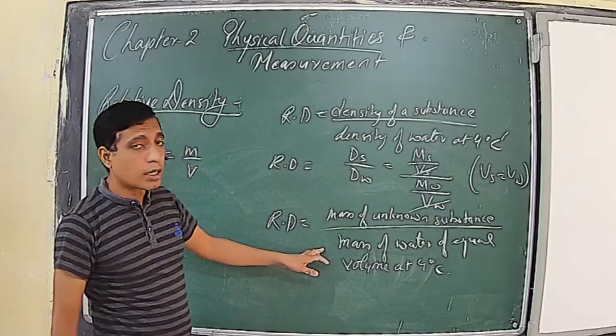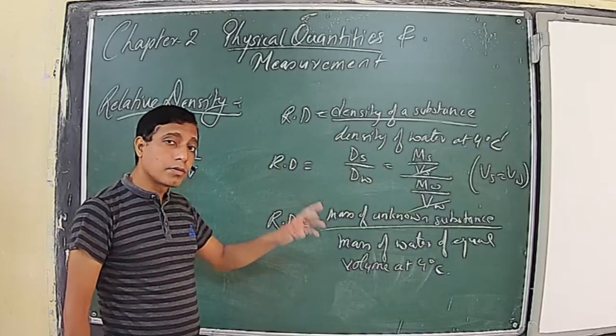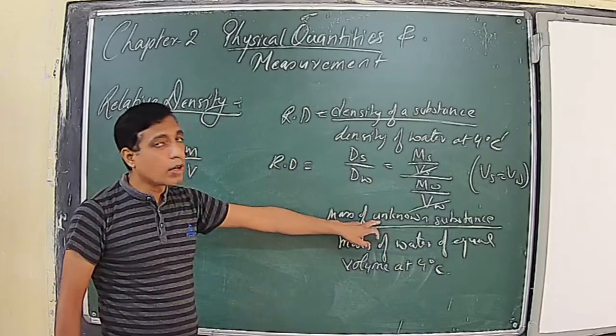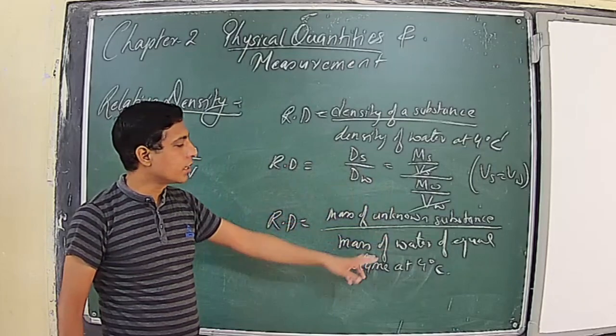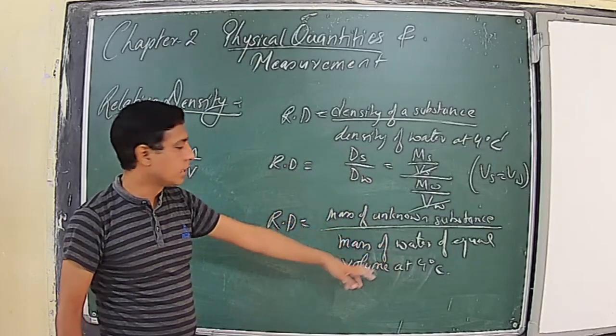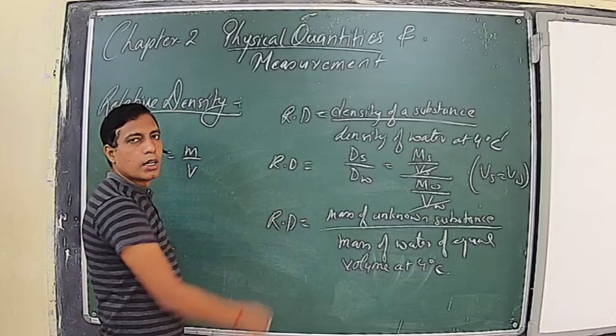Here the mass of water taken is the mass of a volume equal to the volume of that unknown substance, and again the temperature is 4 degrees Celsius. Then also we can calculate the relative density.